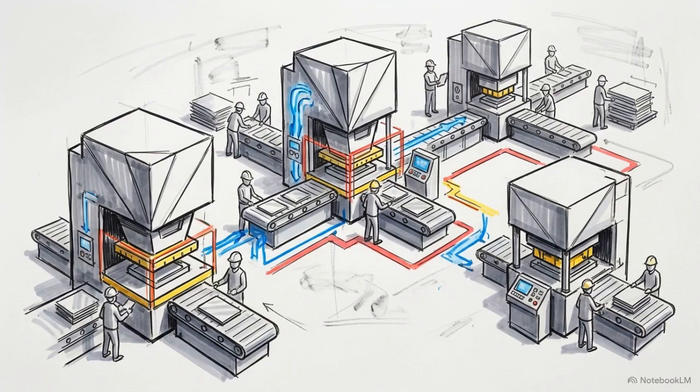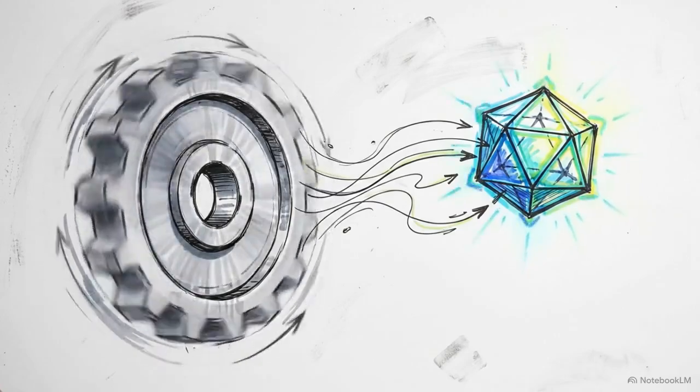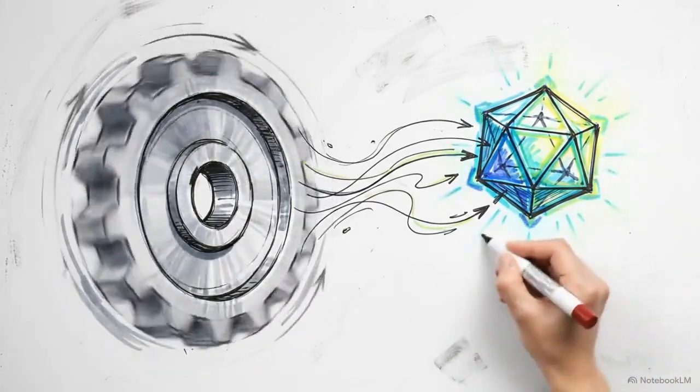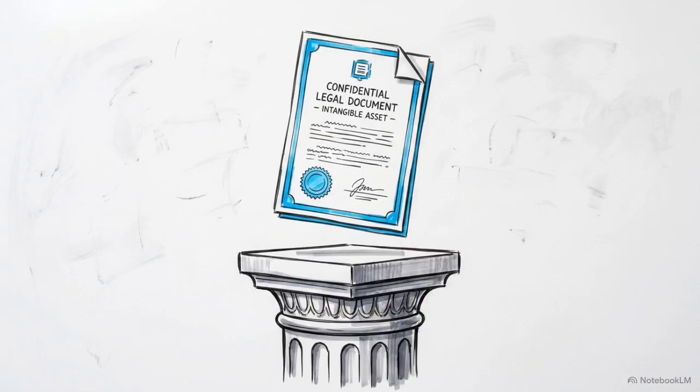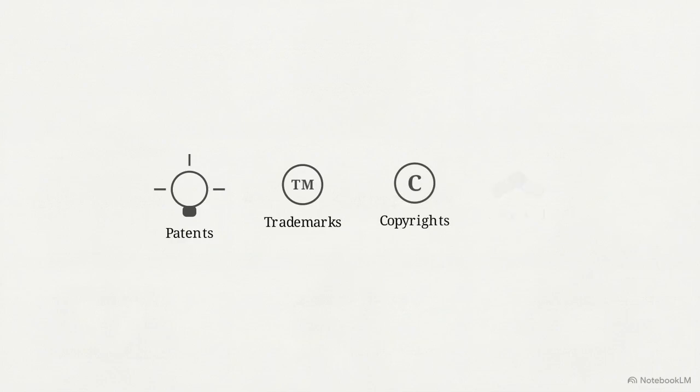A factory floor full of heavy steel machinery is easy to value. You can touch it, weigh it, and measure its output. But today's modern economy runs on a different kind of machinery: intellectual property, brand recognition, and exclusive rights. These are intangible assets. By definition, they are identifiable, non-monetary assets that lack physical substance. We are talking about patents, trademarks, copyrights, and goodwill.